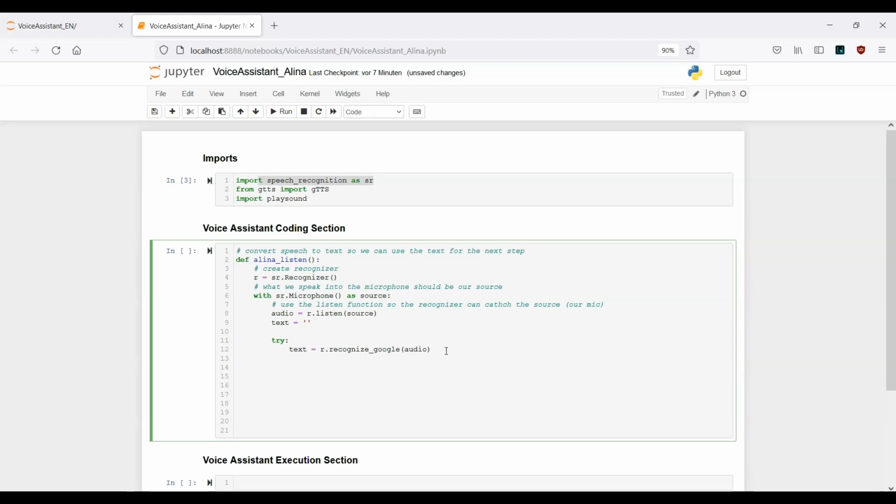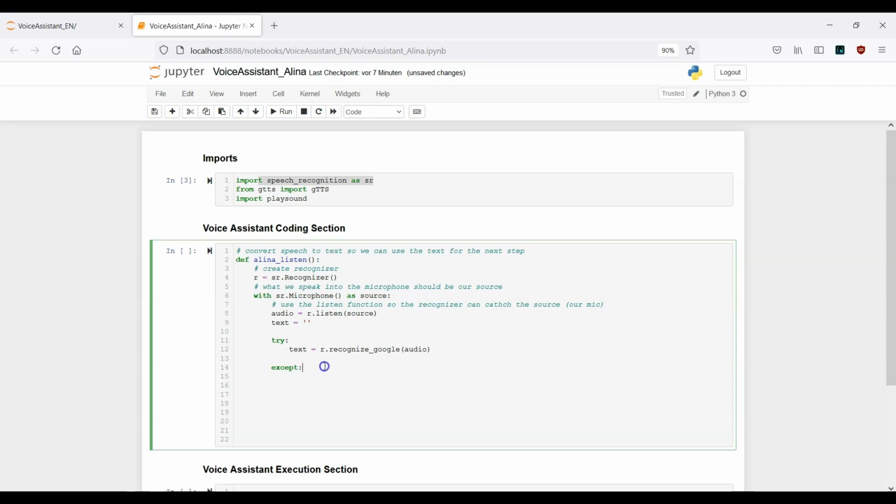And here in the next step we actually have a few exceptions that can occur. And what we need to do inside the except block, we want to catch the exceptions. So here the first one is sr.RequestError as SRE.